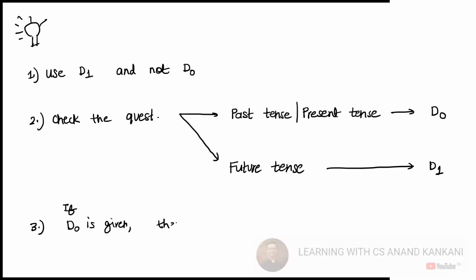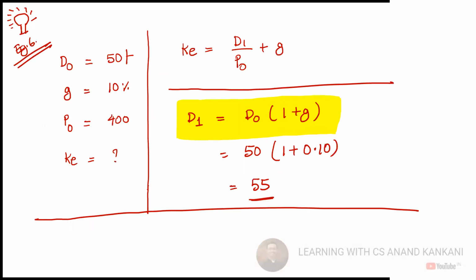Yes, then find D1 first. And this is like this: D1 equals D0 times 1 plus growth. That's it. Yeah. Okay. Understood.